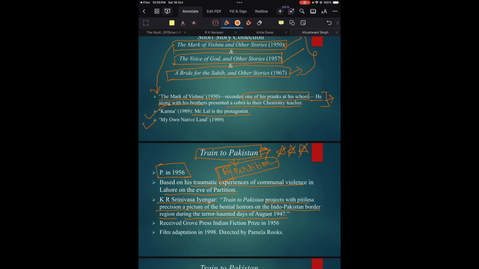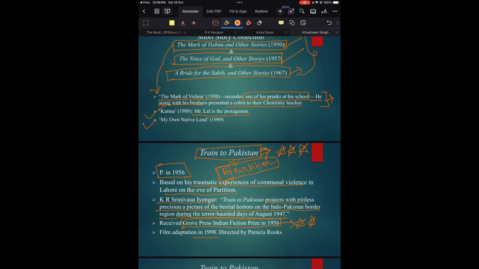He received the Grove Press Indian Fiction Prize for writing this novel. Train to Pakistan won the Grove Press Indian Fiction Prize in the year 1957. Remember this.